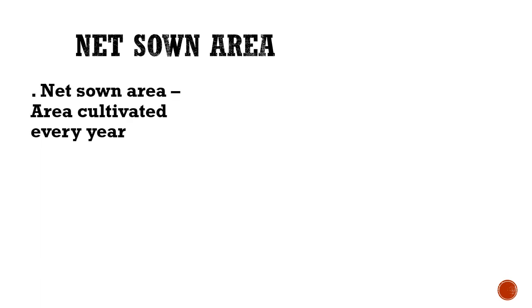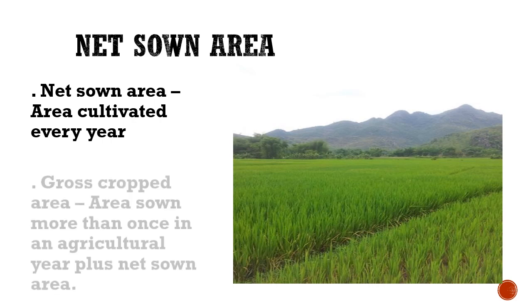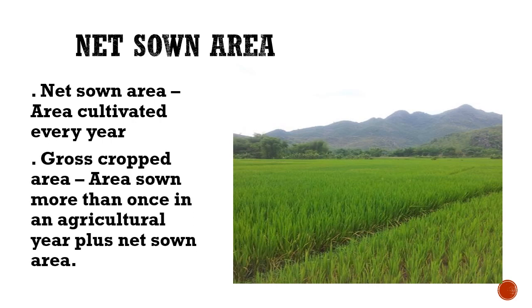Next, the most important land use is net sown area. Net sown area is that area which is cultivated every year. Gross cropped area is the area sown more than once in an agricultural year plus net sown area.